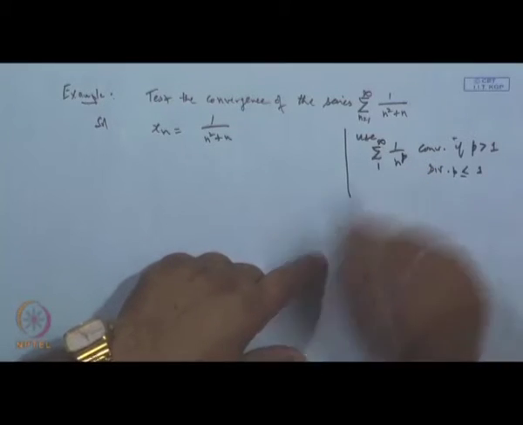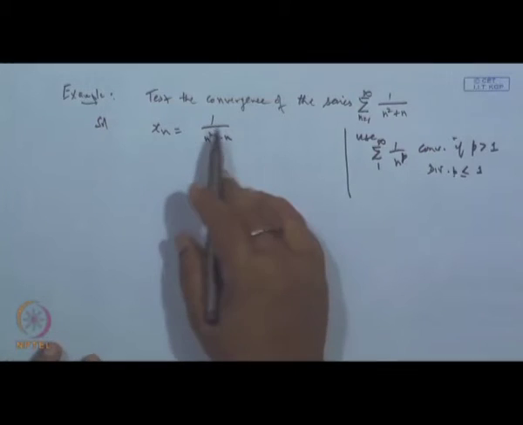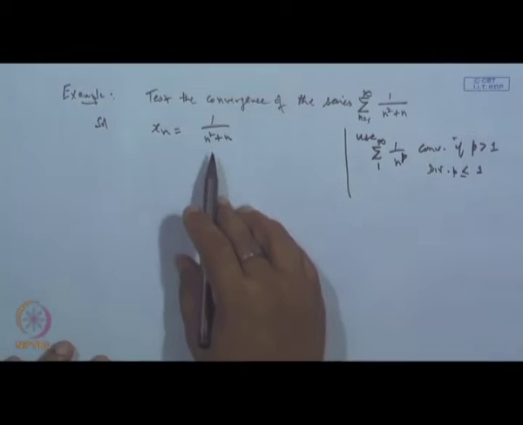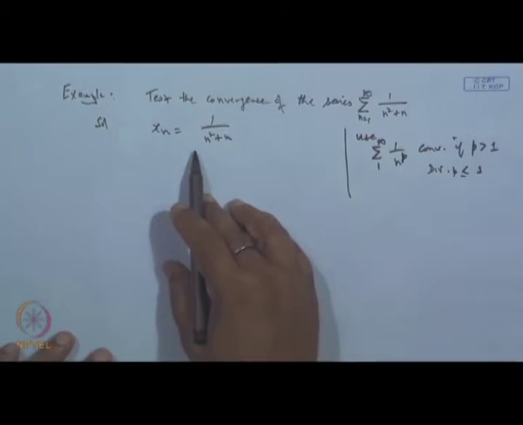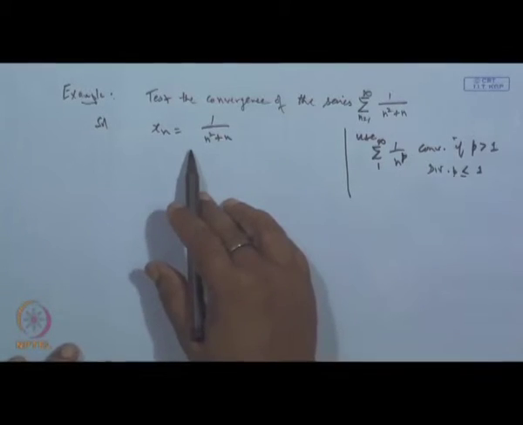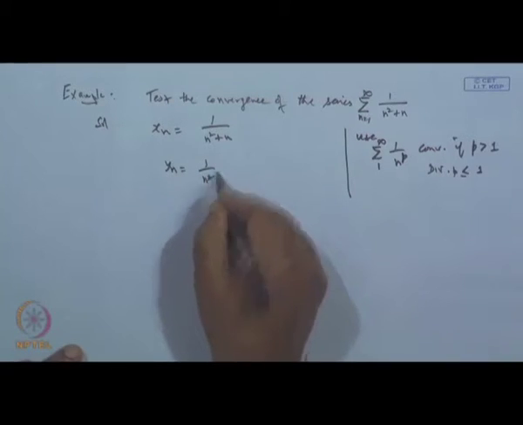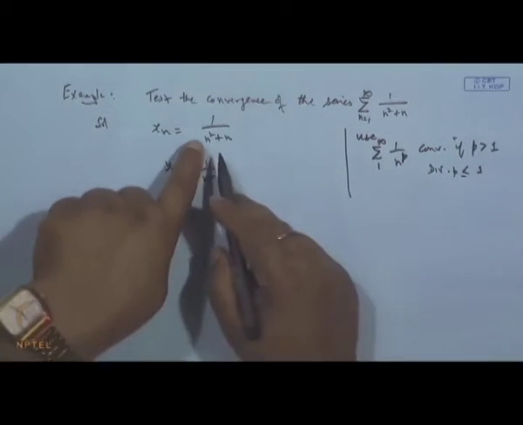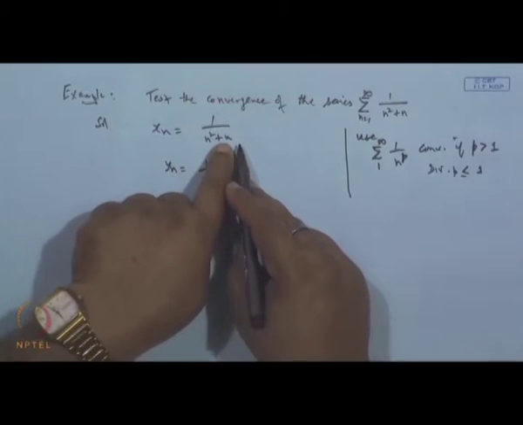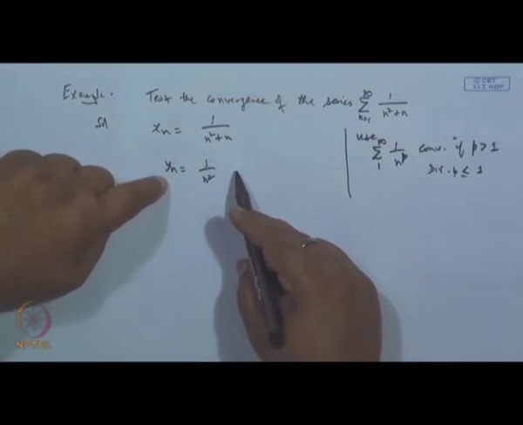So, here the trick is, from the denominator take the largest power of n outside as common. Here, taking n square outside, if we choose y n to be 1 by n square, then the denominator becomes n square times 1 plus 1 by n. So, the limit of x n over y n will exist.